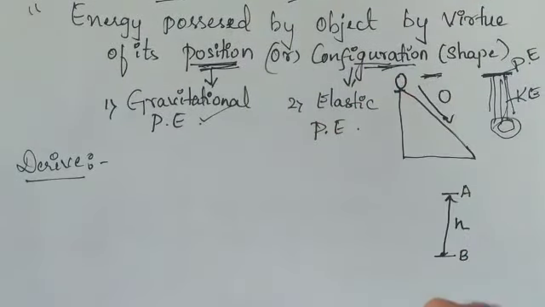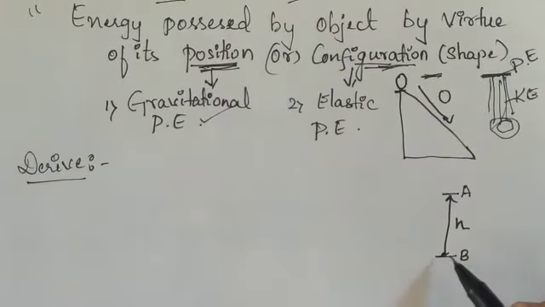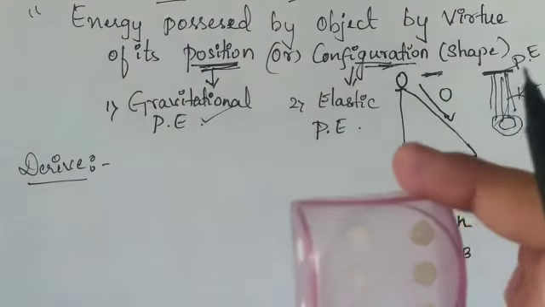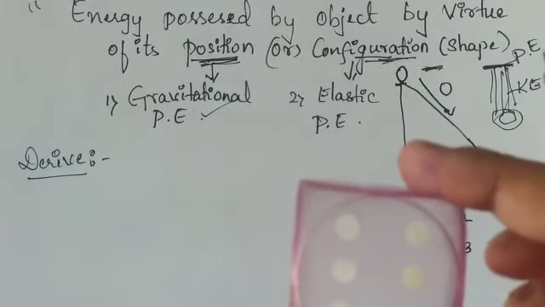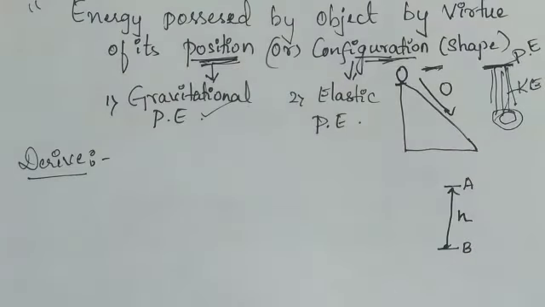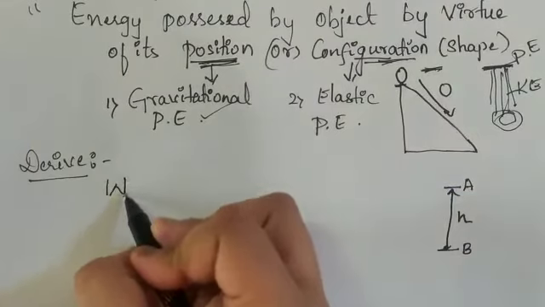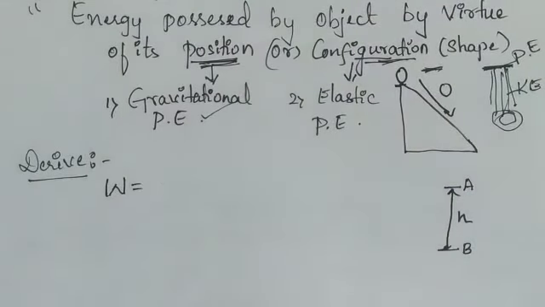But if I consider the ground as the reference, the height may vary. So what you are going to refer to is very important. This is the reference point, and from this reference point, this is the height reached by an object. Now here I am going to do work. Work is done against gravitation, which means I am lifting that object.